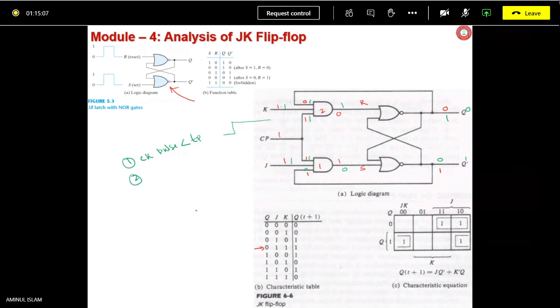The second thing is you can use a master slave JK flip flop. The third thing is you can use a high pass circuit to generate a kind of spike instead of a flat pulse. Instead of this, you can generate this with a high pass filter. We are going to discuss all those things a little later.